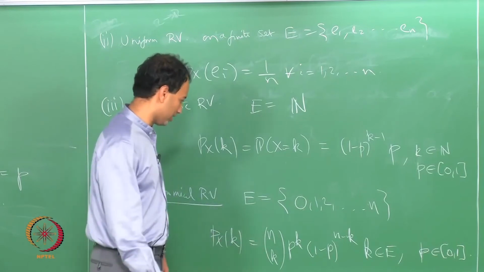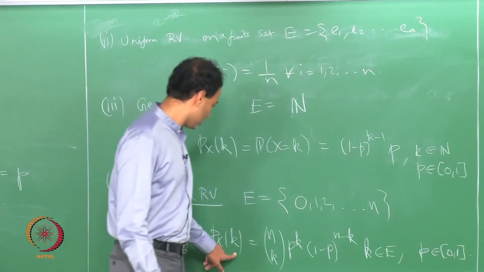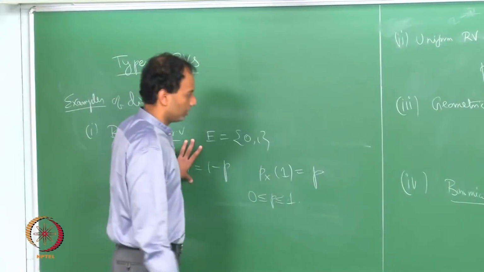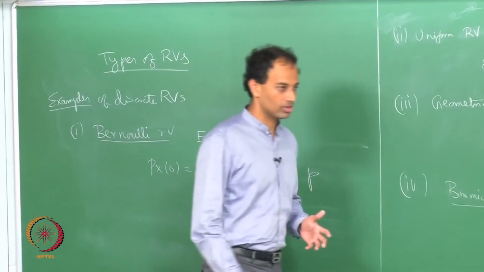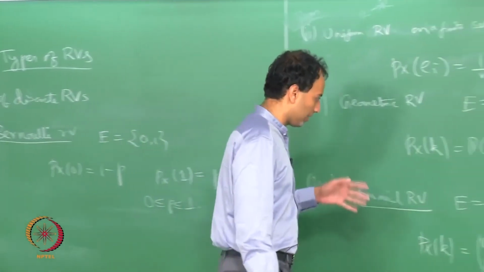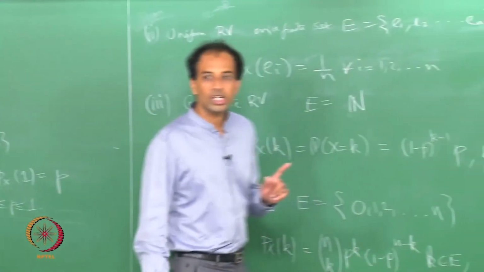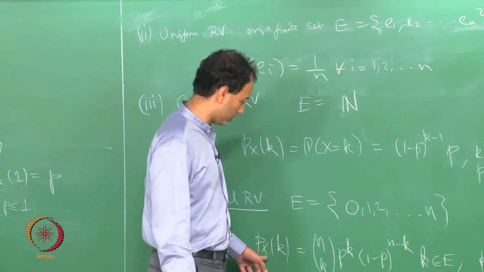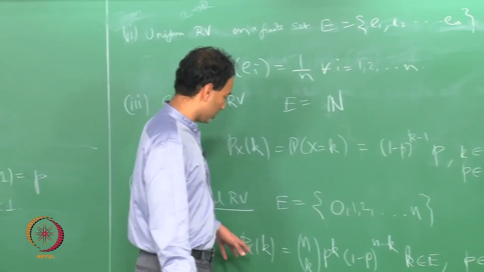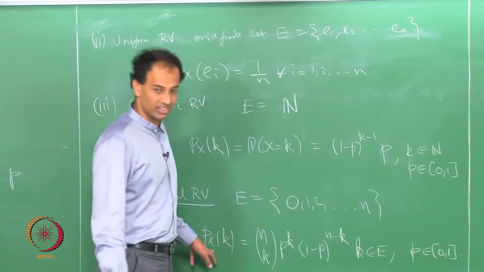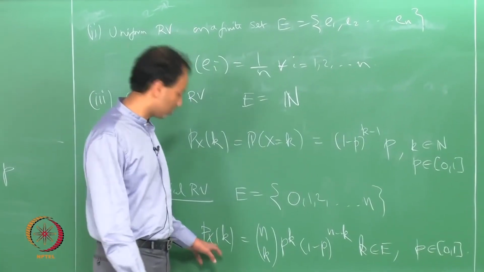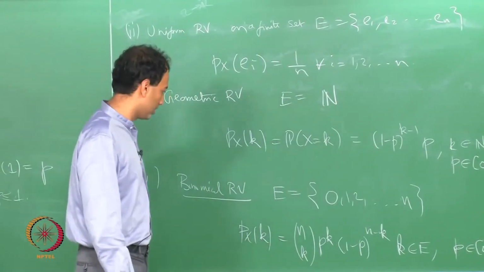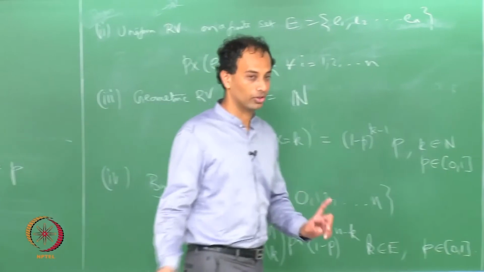You know what n choose k is, right. So, this again is closely related to the Bernoulli random variable. If you have n such independent coin tosses, this corresponds to the total number of heads, the probability of getting k heads in independent coin tosses.